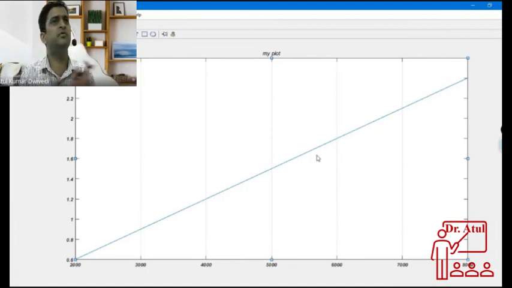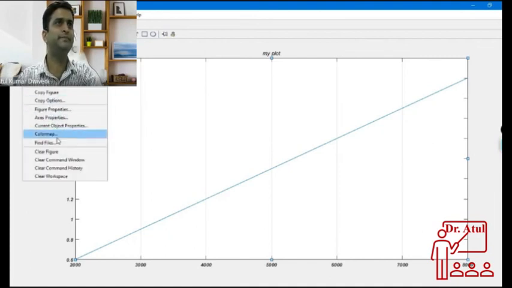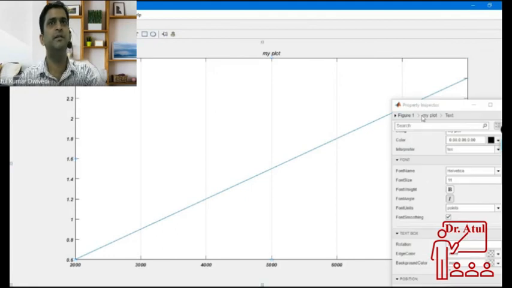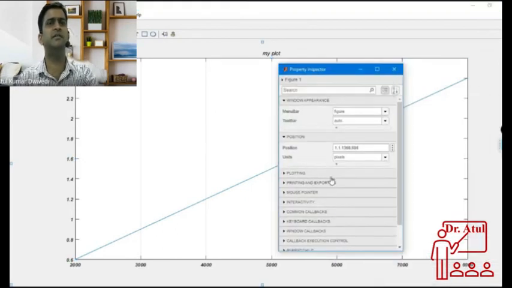That can all be done, but because we are going too much late from our scheduled time, I am stopping here. Thank you all for your attention. And you can explore this property inspector by going to edit and opening figure properties. Click on figure properties and it will open the figure property inspector, where there are many things that you can change.